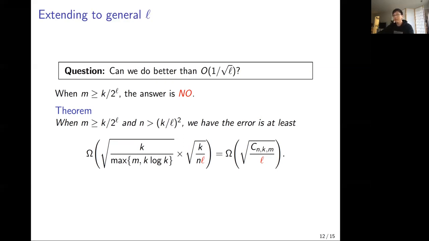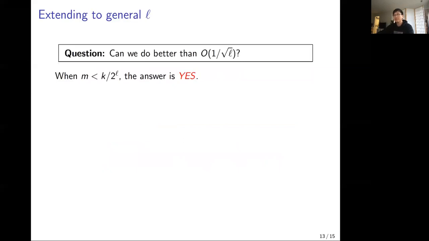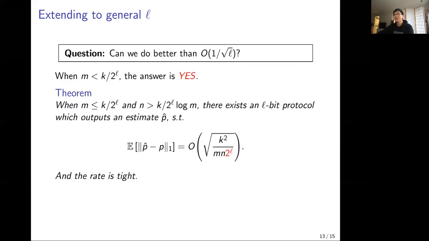But can we do better when m is relatively small? Here comes the good news. When m is smaller than k over 2 to the L, the answer is actually yes. And we can achieve the exponential rate of 1 over 2 to the L. We also show that the rate is tight by proving a matching lower bound.